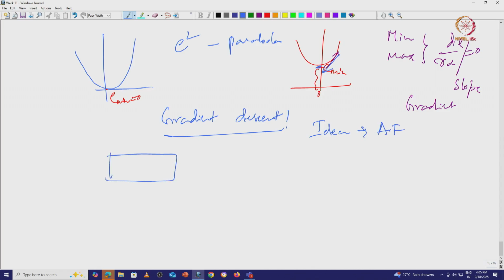You have a filter with weights W1, W2, etc., Wn, and you have delays. This is output y, this is your input x.